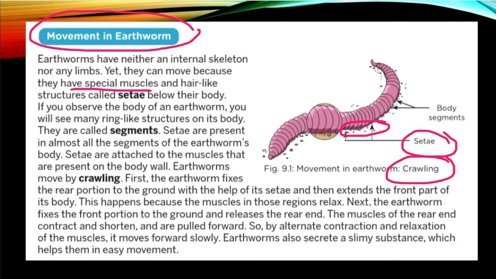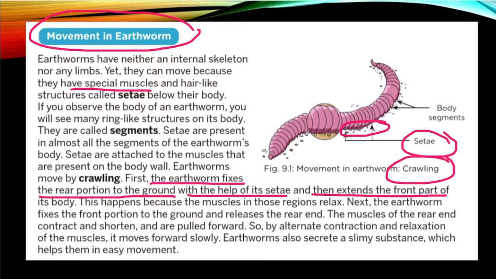Now how does the earthworm move? The earthworm fixes the rear portion, that is the back portion, to the ground with the help of its setae, and then extends the front portion. One part of the body is relaxing and the other part is contracting. So the rear portion was relaxing and the front part was contracting.